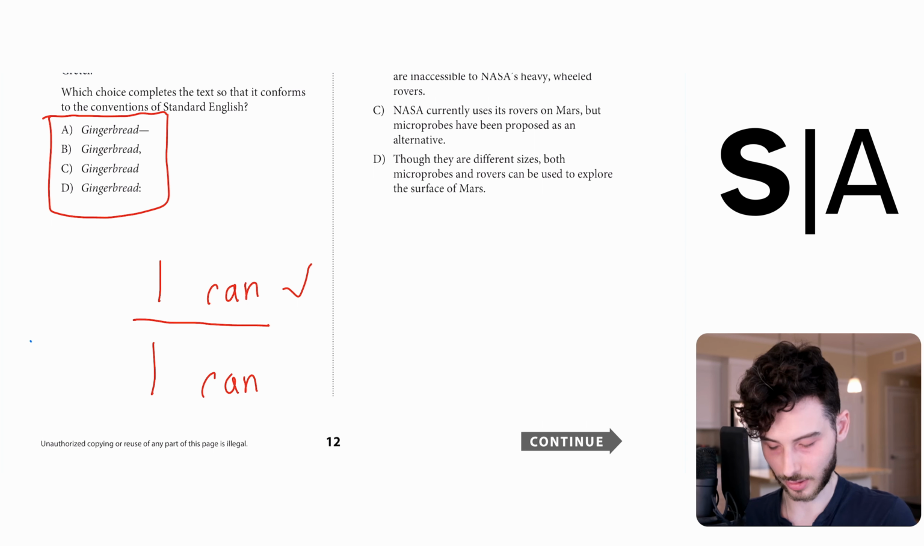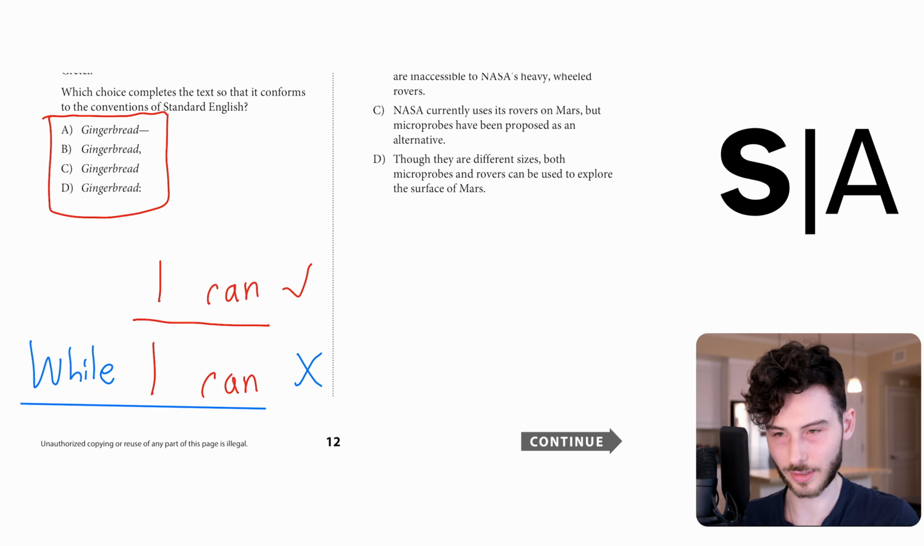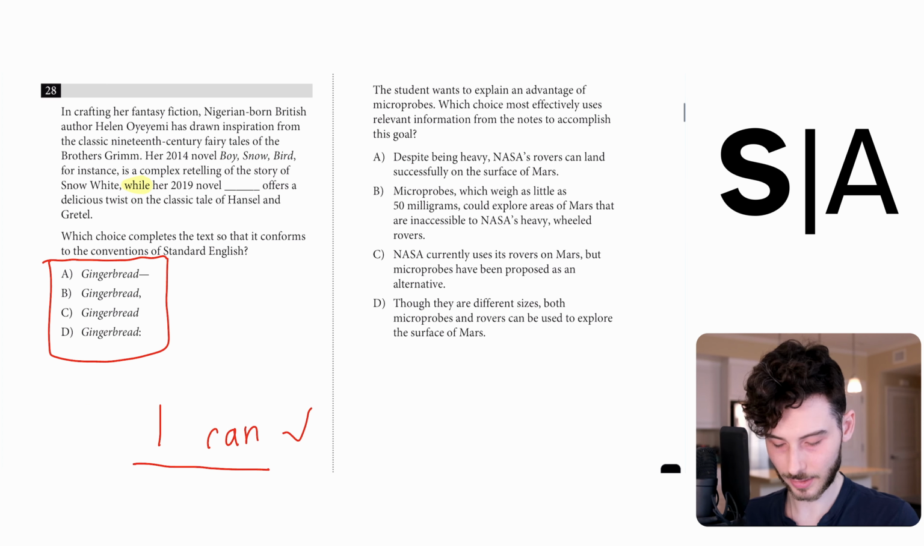If I add while to the beginning, while I ran, this entire thing no longer works as a sentence or as a complete thought. The while is creating a dependent clause. That means that we're starting with a dependent clause here. That also helps us understand that we're going to need a verb. The verb, in this case, is offers, which means that the noun that comes before offers will be the subject of this dependent clause. In this specific clause, the subject will probably be the title of the novel. Her 2019 novel, Gingerbread, offers a delicious twist. That means we have to go with C.